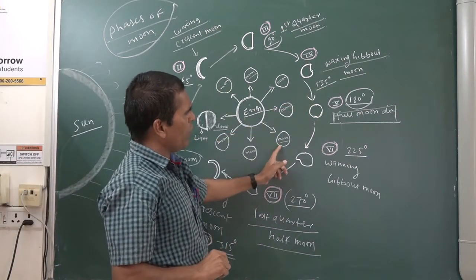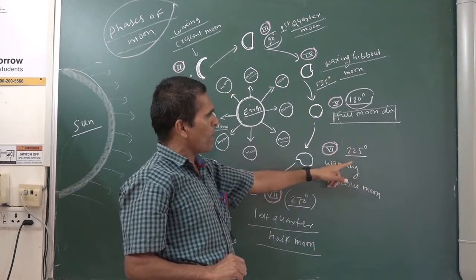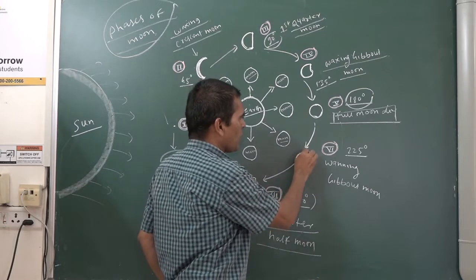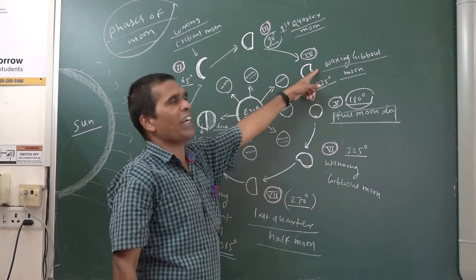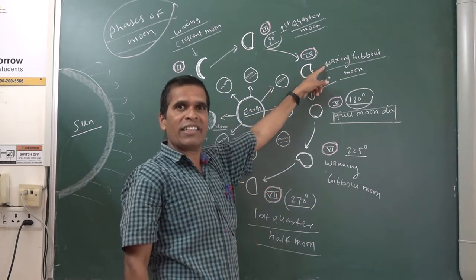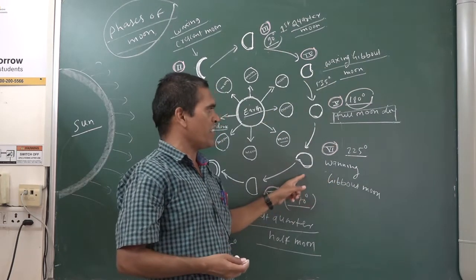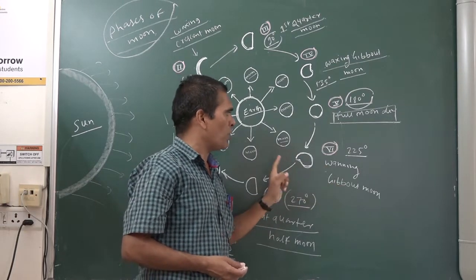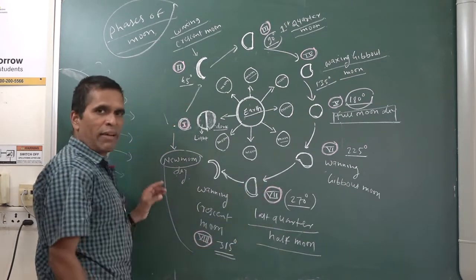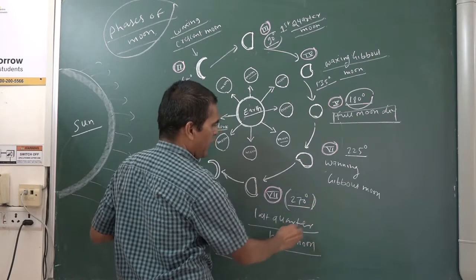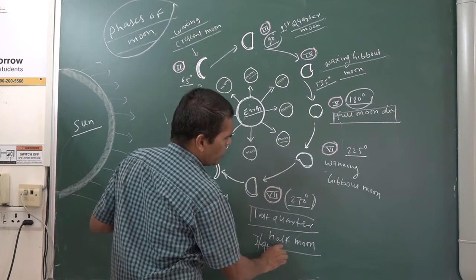And after that, when the moon comes here, it makes a 225 degree angle, and at that time the moon again looks like a gibbous, but which gibbous? Waning gibbous, and here waxing gibbous. Waxing gibbous means again increasing in position. Here the moon is decreasing, its size is decreasing, and that is called the waning gibbous moon. And after that when it comes here, it is a complete half moon, and the angle it makes is 270 degrees, and that is the last quarter moon or the third quarter moon.